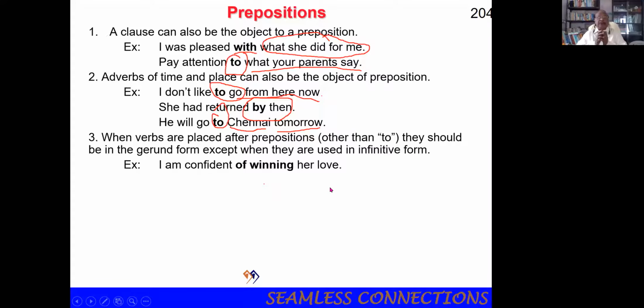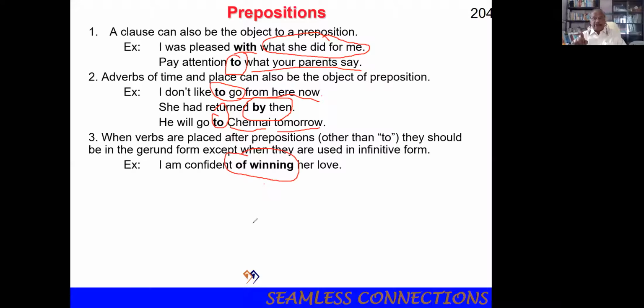Three, when verbs are placed after a preposition other than to, they should be in the gerund form, except when they are used in the infinitive form. See the example. I am confident of winning her love, or I am confident to win her love.